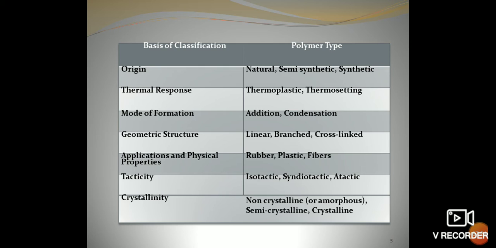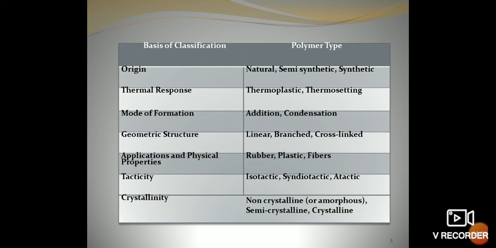The third is mode of formation. The polymer that is formed is the addition polymer or the condensation polymer. Looking at the geometric structure, we have linear, branched, or cross-linked polymers. Applications and physical properties: depending on these, the polymer type is rubber, plastic, or fibers.